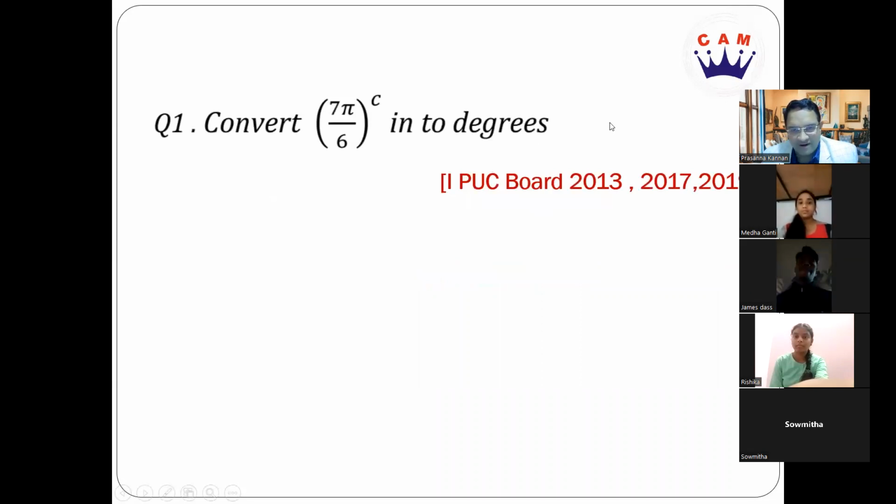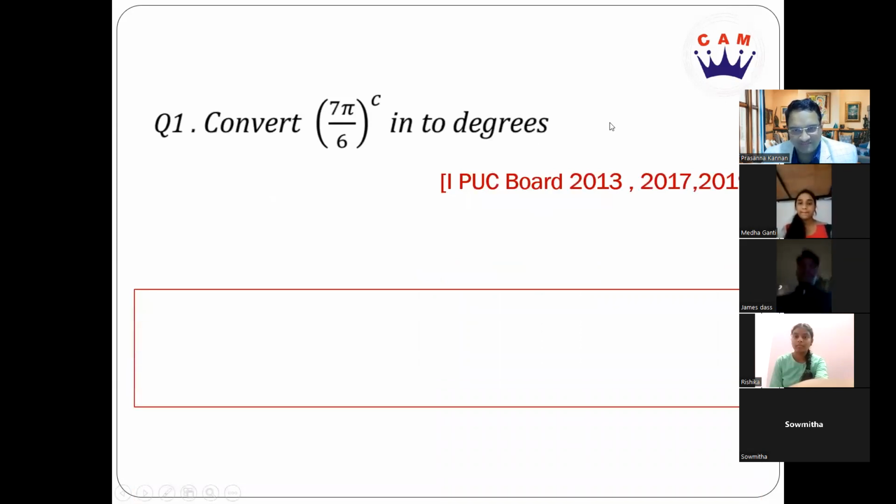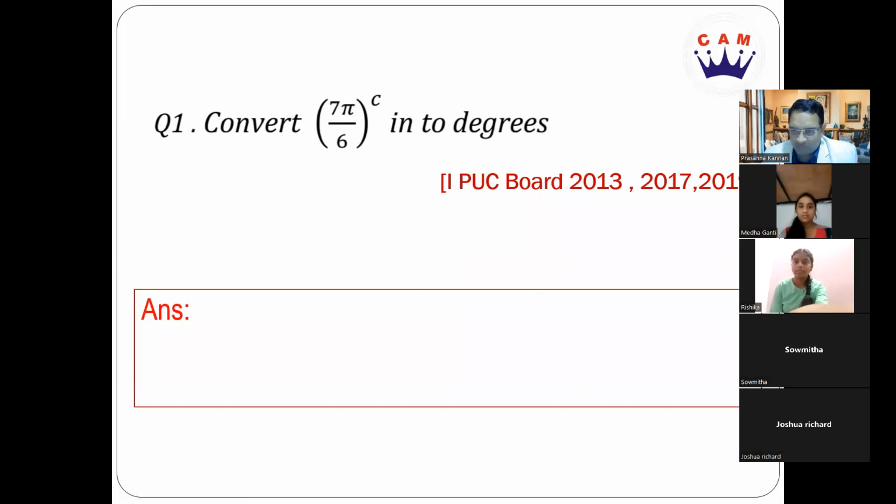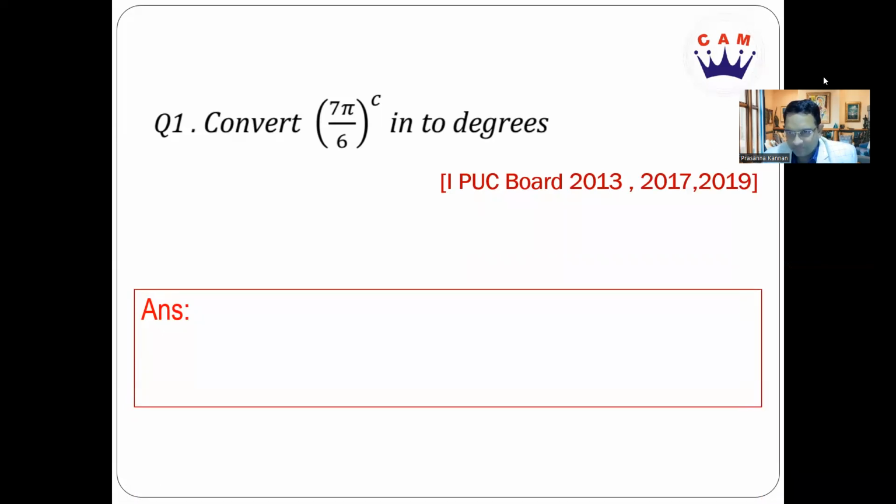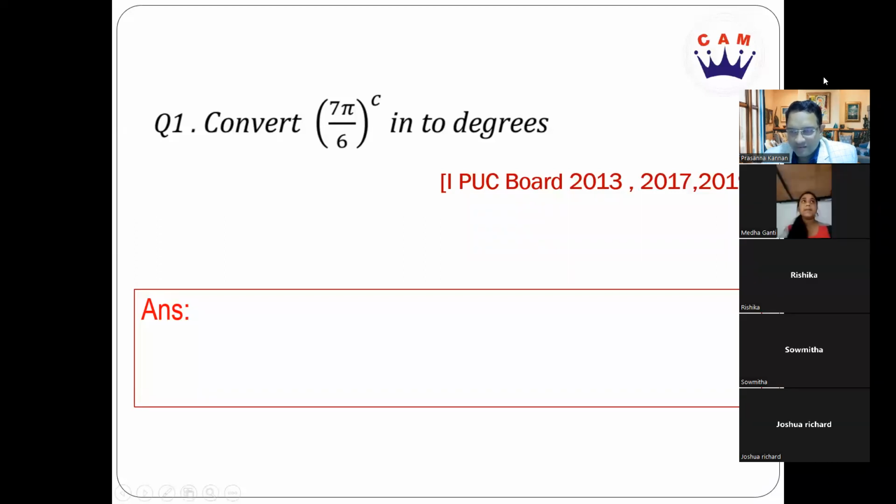Now, can anybody tell me how I should solve this? By the degree formula. Yeah, we have to convert from radians to degrees. So what must we multiply it by? We must multiply it by 180 by pi. Absolutely, right?